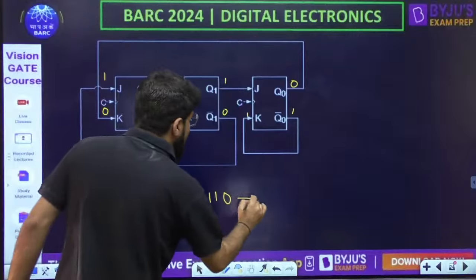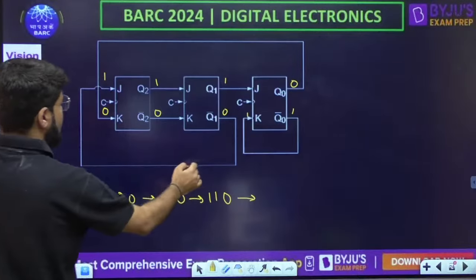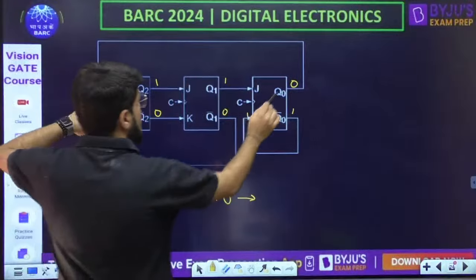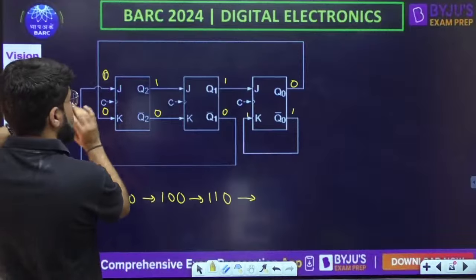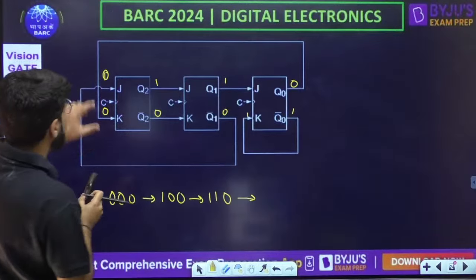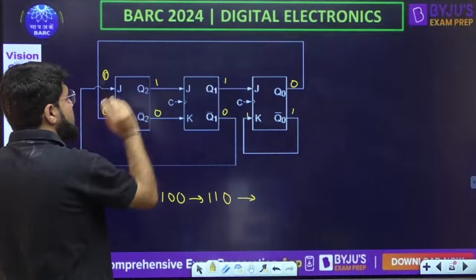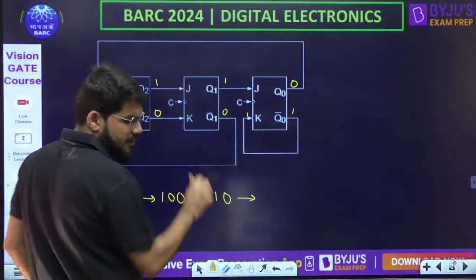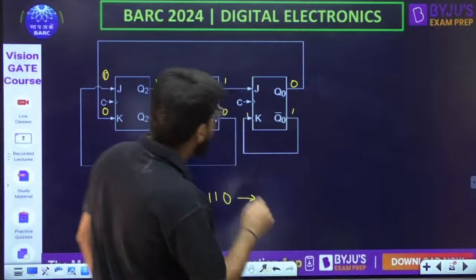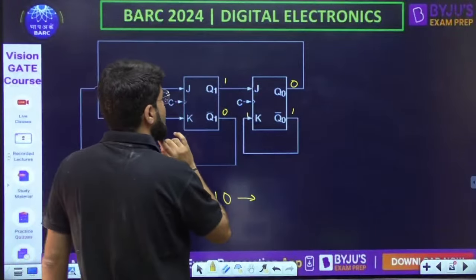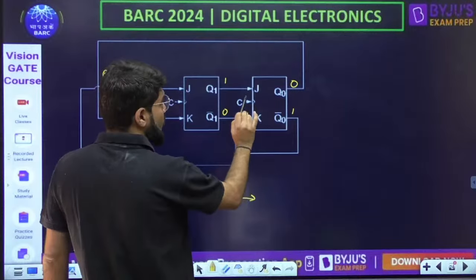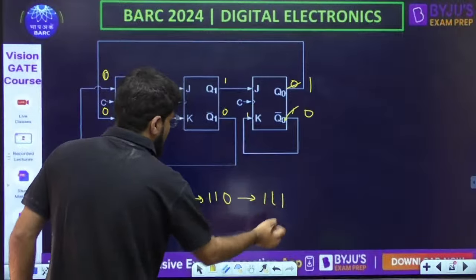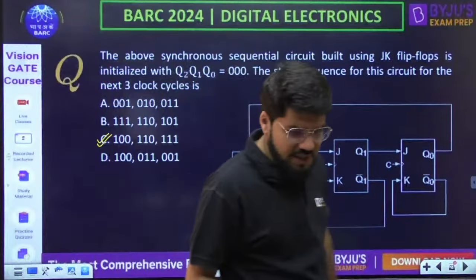Now if this is 1 1 0, all inputs should be modified here. This 0 should come here and this remains to be 0. This was 0 and this comes out to be 0. Perfect. Now let's read it. J0 K0 no change. Okay, तो ये no change रहेगा. Okay, 1 0. Okay, J1 K0. Okay, set. Okay, J1 K0 set, so this is already set. Okay, now J1 and K1 ये toggle होगा. Correct. This will be 1. Okay, so the correct state is then 1 1 1. As I already mentioned, the answer is C.